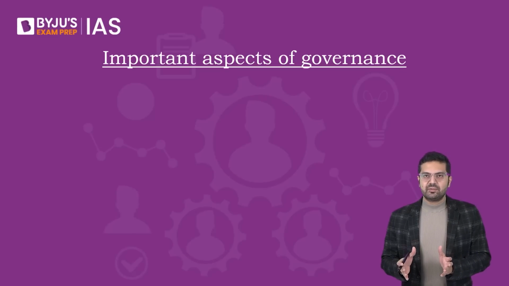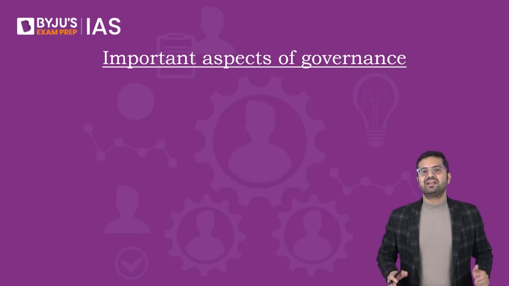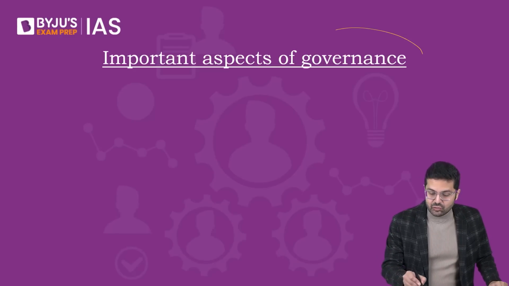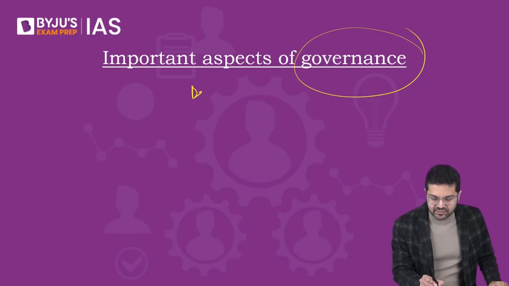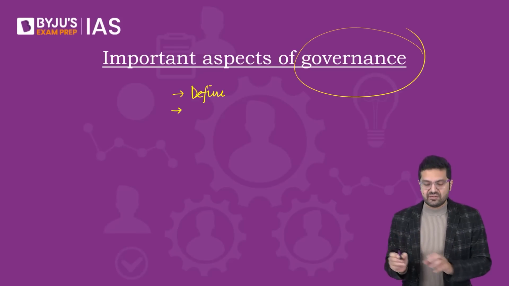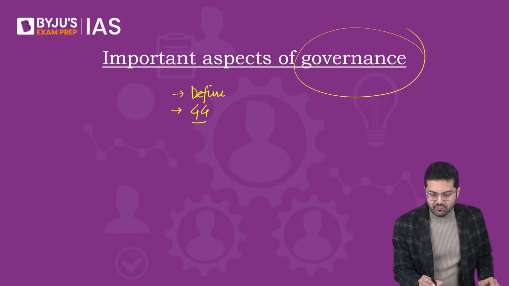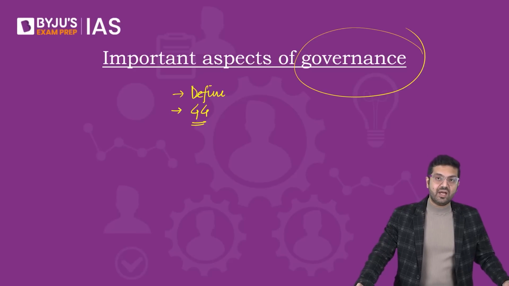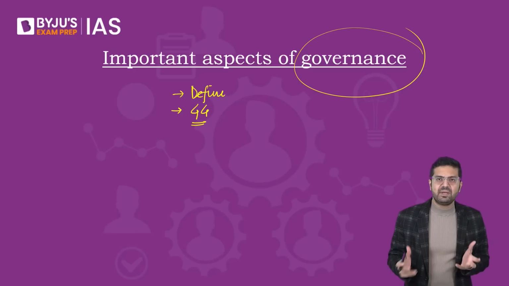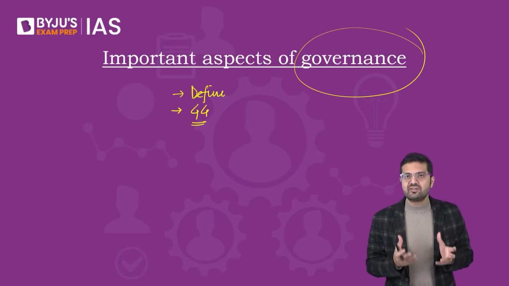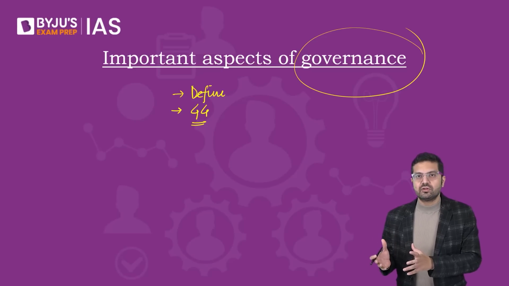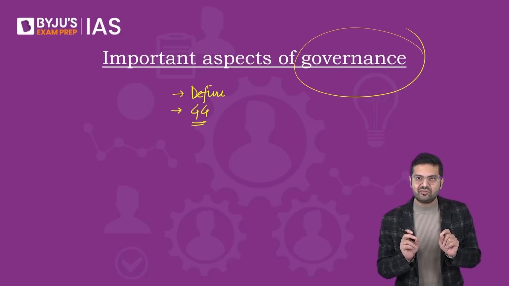Now coming to the second aspect, important aspects of governance. Here you should be focusing on what exactly governance is. How do you define the term governance? Firstly, the definition, then terms like good governance. It's extremely important to know what exactly good governance is. And not just that, there are 8 essential characteristics of good governance. Things like it should be participatory, consensus oriented, there should be transparency, accountability, responsiveness, effectiveness and efficiency, rule of law, and so on and so forth. Know all these 8 characteristics, extremely important.